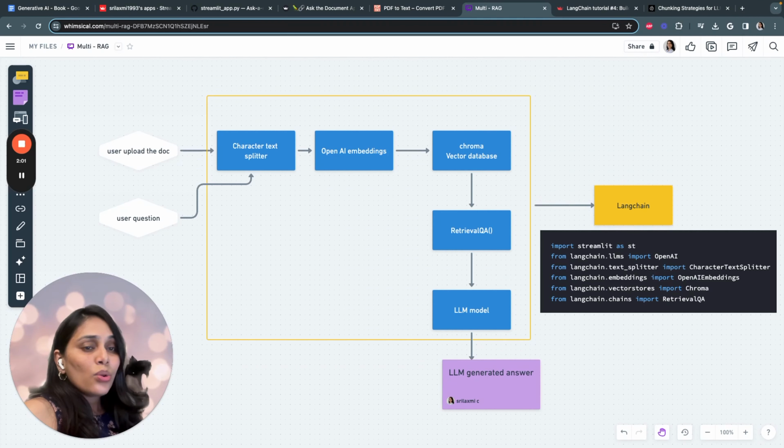Those embeddings are stored in a vector database. Chroma is a vector database here, an open source embedding database. And after storing the documents in a vector database, we pass it to RetrievalQA. It's a question and answering chain that takes as an input argument the LLM via the LLM parameter, and then we generate an LLM-generated answer. So that's how the application works on a high level.